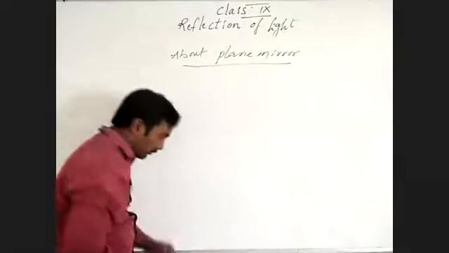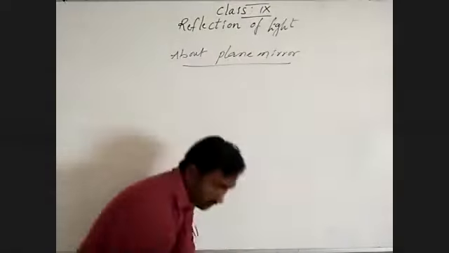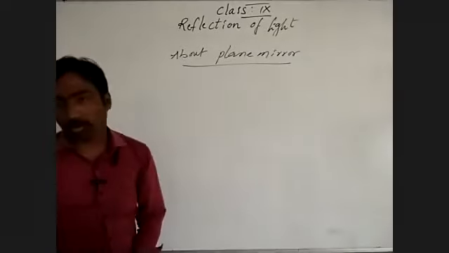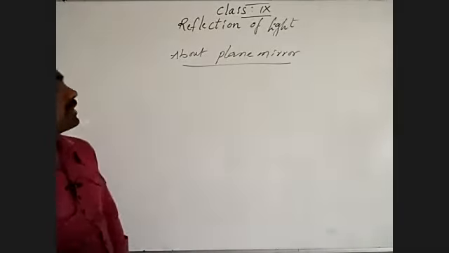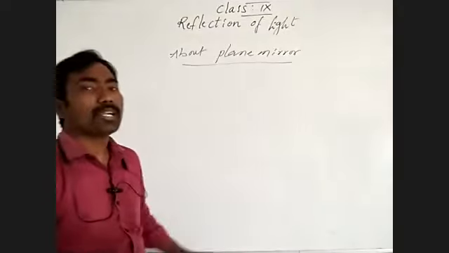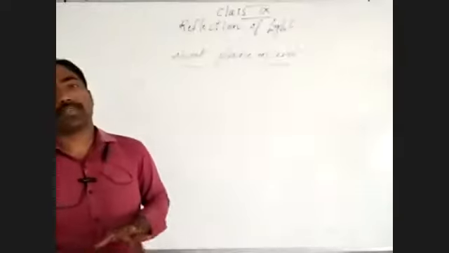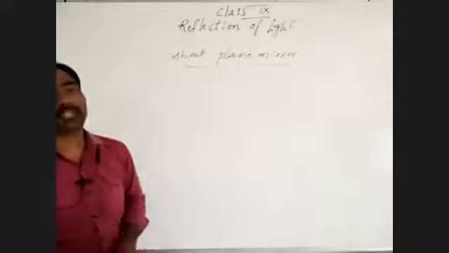Just before, we discussed what a plane mirror is. What is a plane mirror? It is made from glass which is coated at one surface with silver. That is a plane mirror.